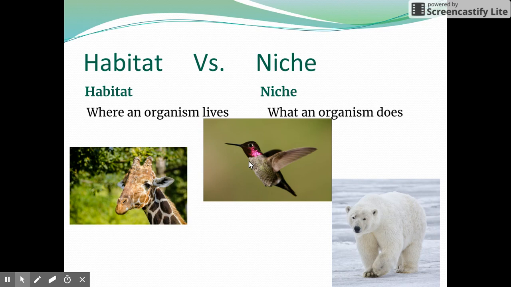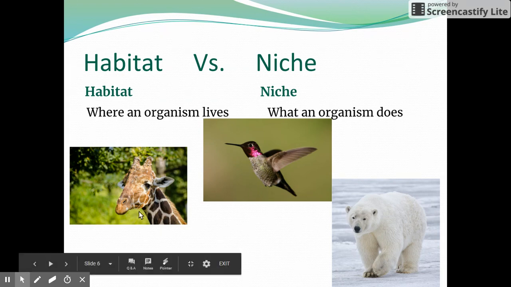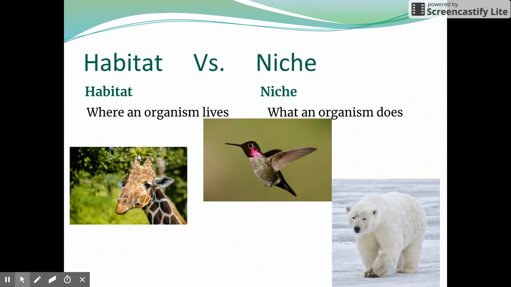Couple of other vocab terms that you need to be aware of and how they influence how organisms interact. Habitat is where an organism lives. A niche is what an organism does. So in a given environment, in a given ecosystem, organisms probably share that as a habitat, but they usually do not share a niche. They don't share what they do.